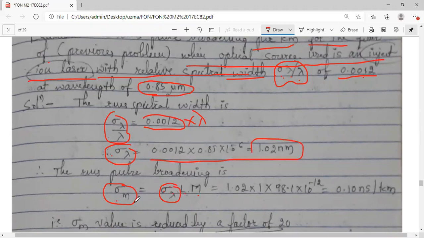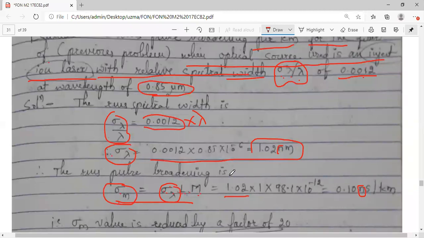And using this formula, sigma lambda, that is the spectral width, into L into M, will give you the RMS pulse broadening amount of dispersion. So the spectral width is just now we have got 1.02, and I have not used nano because at the end the answer will be in nano. That's why I can retain it as it is.